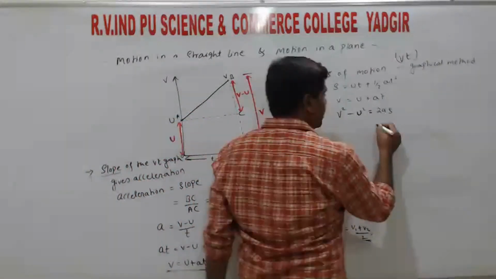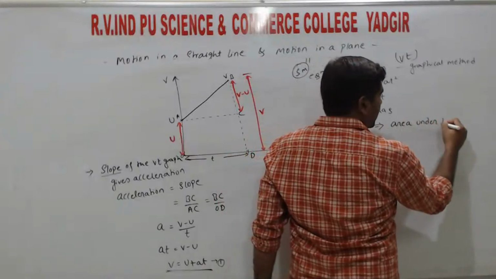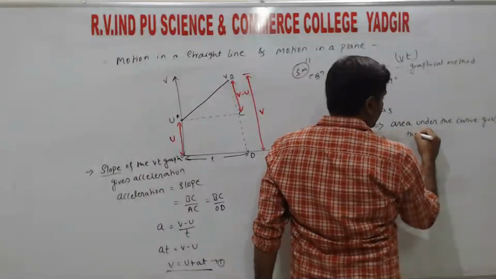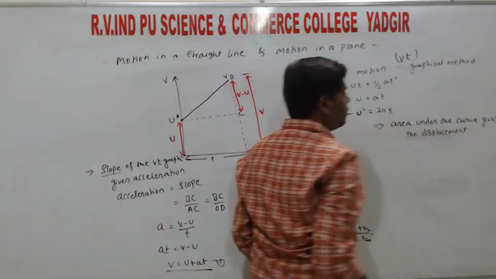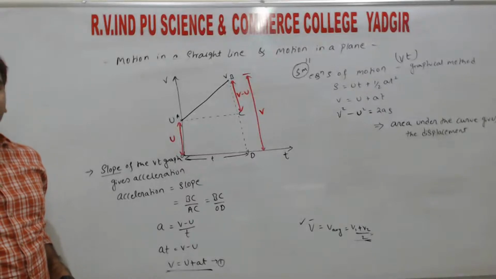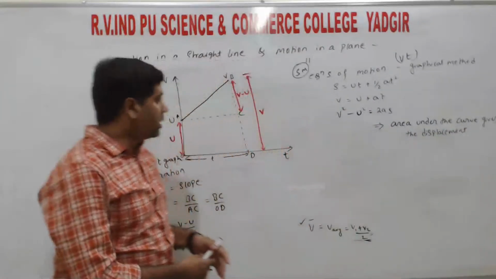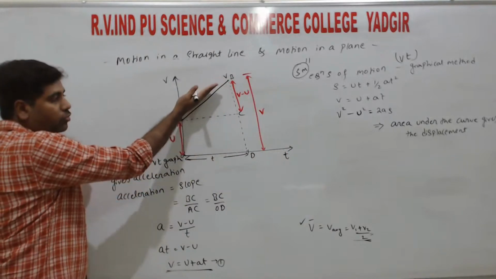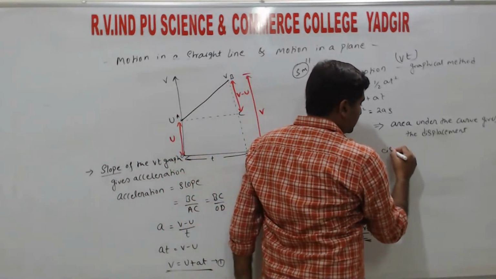Next, by using the second significance of the VT graph, the area under the curve gives the displacement. So that is the second significance of the VT graph, right? Area under the curve means the area below the line AB. So this area gives what? The displacement, right? So from this we can write displacement